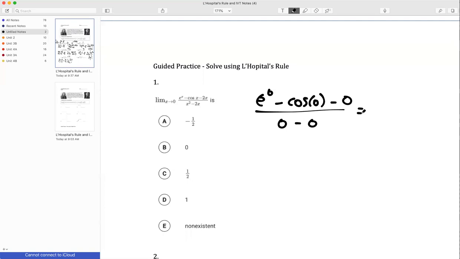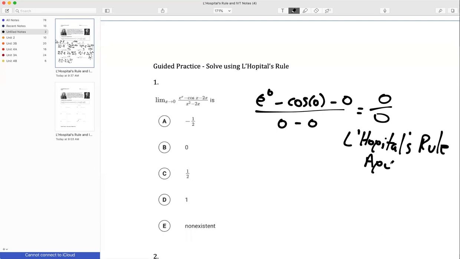E to the 0 is 1. Cosine of 0 is also 1. Therefore, I have 1 minus 1 minus 0, and so it ends up being 0 over 0. And so L'Hopital's rule applies.